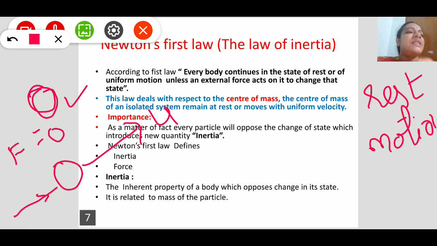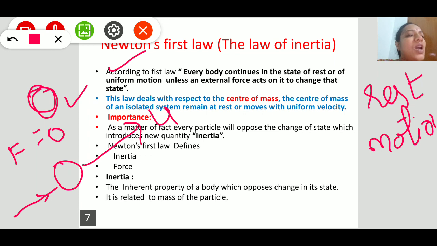That is explained by Newton's first law. According to the first law, every body continues in its state of rest or of uniform motion unless and until an external force acts upon it.